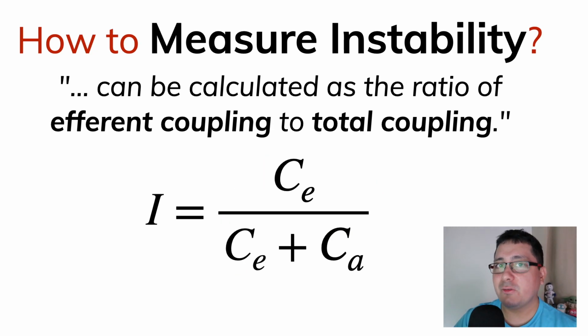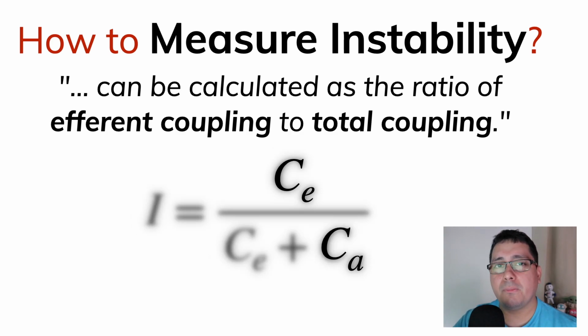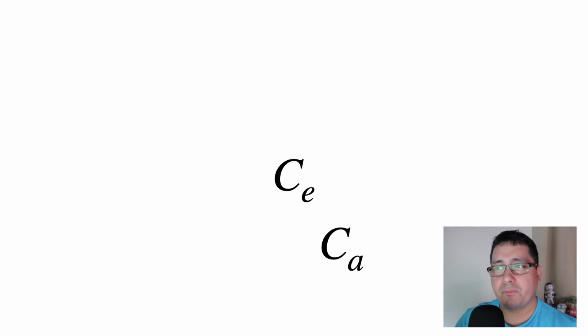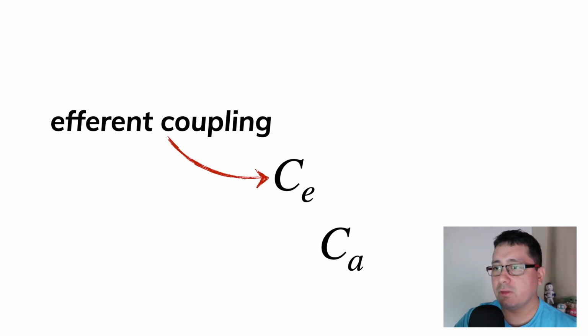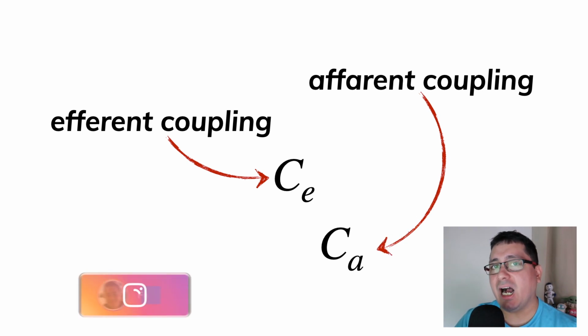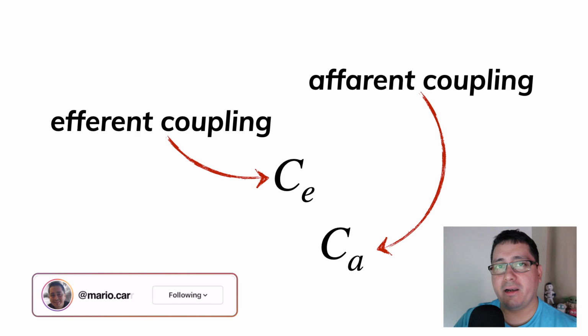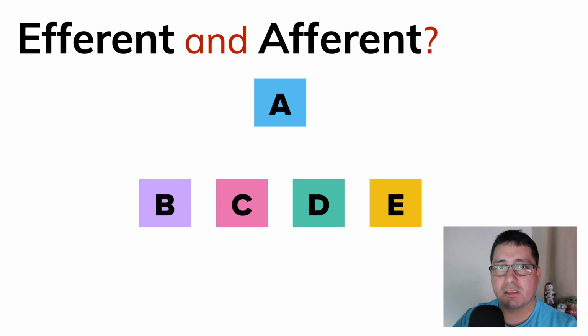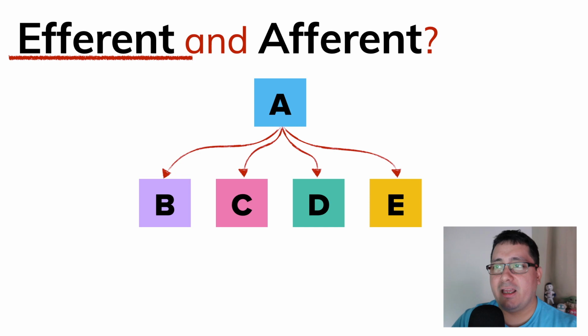If we go back to the definition that we got from Robert Martin, we can see that there is this thing called efferent coupling, and there are two variables right there. So what does this mean in practice? Efferent coupling refers to this Ce, which means efferent coupling, and there is this thing called Ca, which means afferent coupling. But in reality, what does this mean? Well, efferent refers, and again, all of this is coupling, to the dependencies that we have in the context of A.